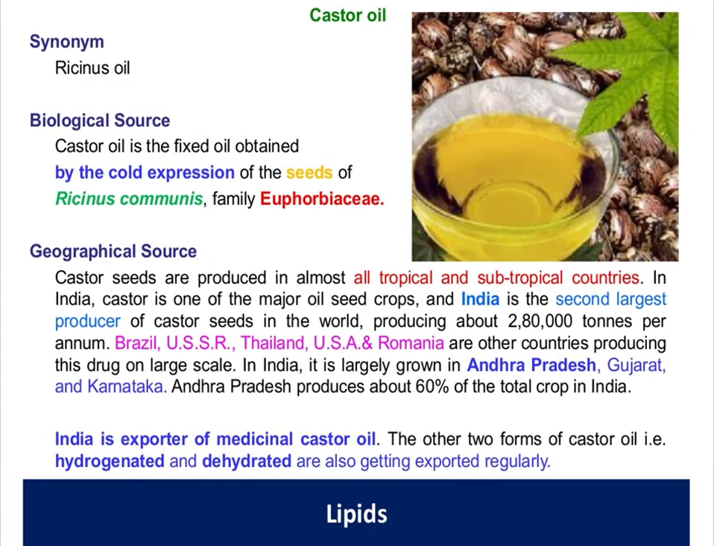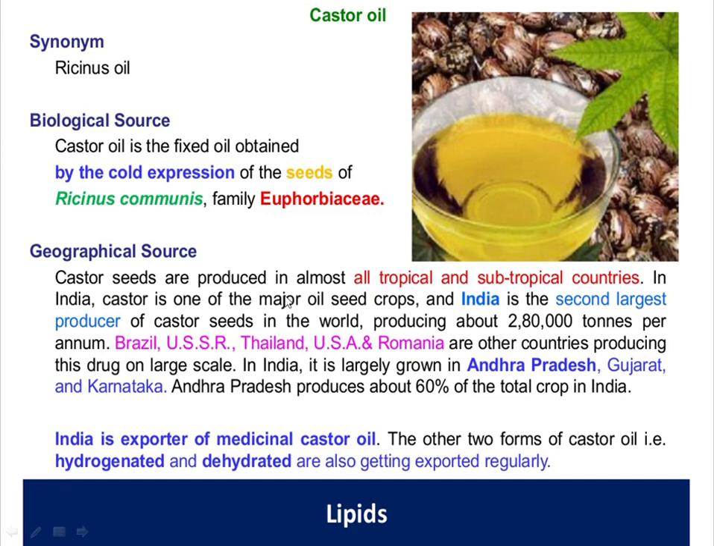Next is castor oil. The synonym for castor oil is resinous oil. Coming to the biological source, castor oil is the fixed oil obtained by the cold expression of the seeds of Ricinus communis. Cold expression means the oil extracted before applying any heat or pressure. This cold expression oil is obtained from the seeds of Ricinus communis, which belongs to the family Euphorbiaceae.